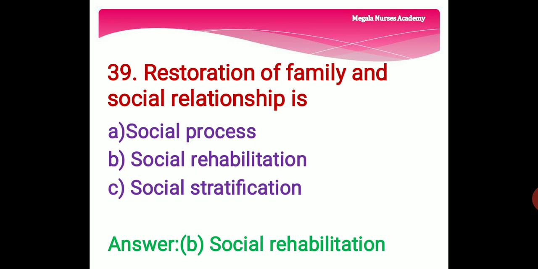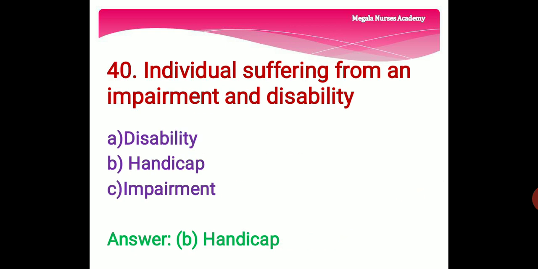39th question. Restoration of the family and the social relationship is option A, social process. Option B, social rehabilitation. Option C, social stratification. The right answer is option B, social rehabilitation. Restoration of the family and social relationship is social rehabilitation.